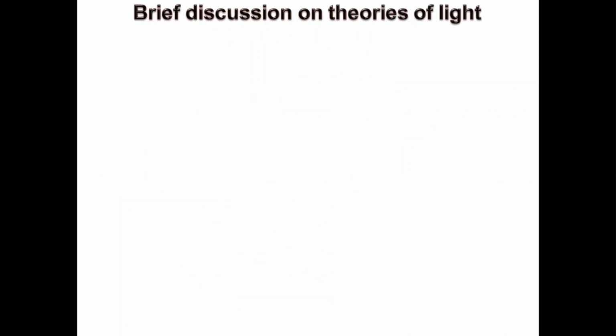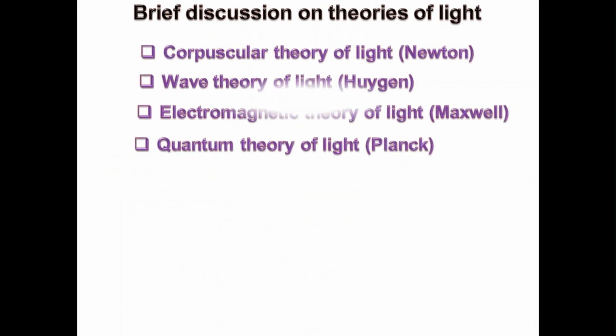Now, what is the theory behind it? There are various theories of light, but we will try to discuss a few, mostly four. One is the corpuscular theory of light, which was proposed by Isaac Newton.